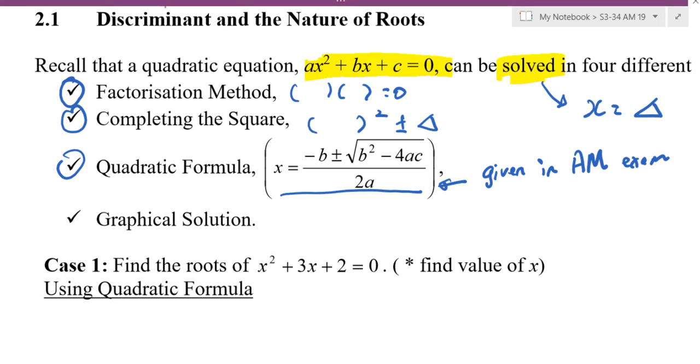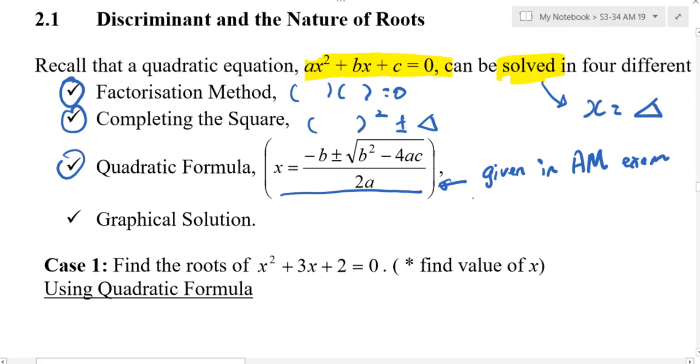Can you write down in red? This is not given in EMAX exam. So if I were you, just memorize. Don't go and think. Go and memorize. But I don't want you to be shocked. How come AMAX got give? AMAX got give because AMAX got many other formulas to remember. So this one they give you. Alright.